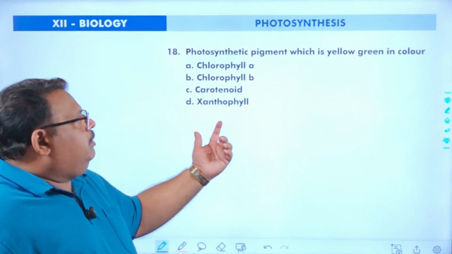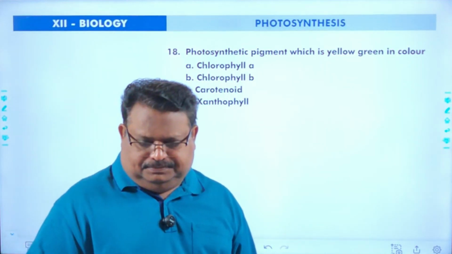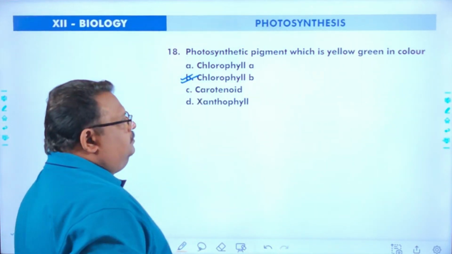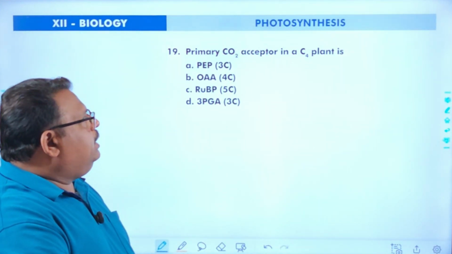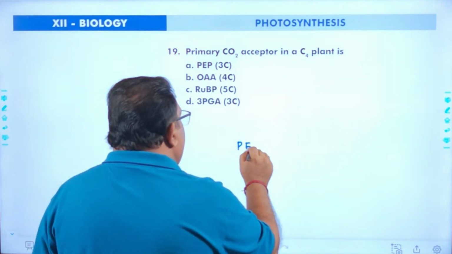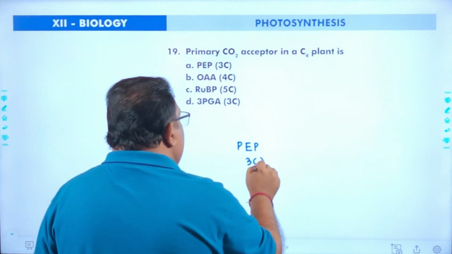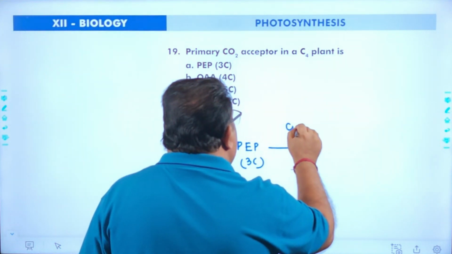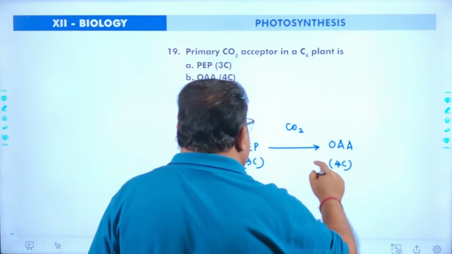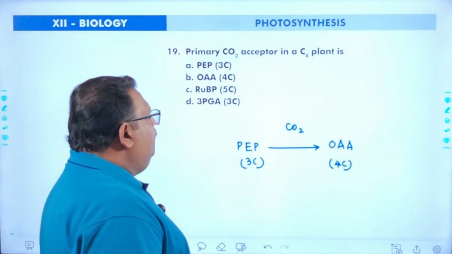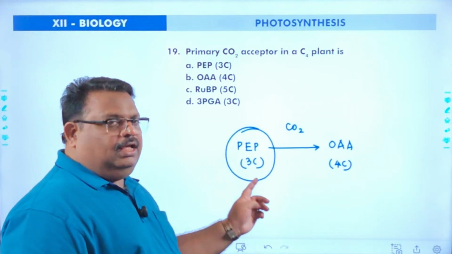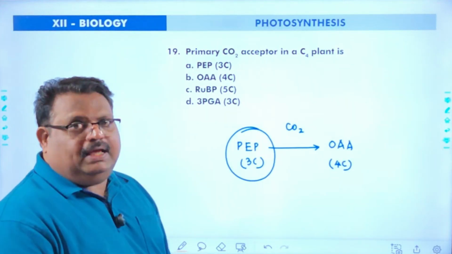Next question, photosynthetic pigment which is yellow-green in color. Yellow-green color is chlorophyll B. Next one, the primary carbon dioxide acceptor in C4 plant. In C4 cycle, we already studied that phosphoenol pyruvic acid, which is a 3-carbon compound, is the primary acceptor of carbon dioxide, and gets converted into a 4-carbon compound called oxaloacetic acid. That is why the cycle is called C4 cycle. The enzyme used here is called PEPcase.